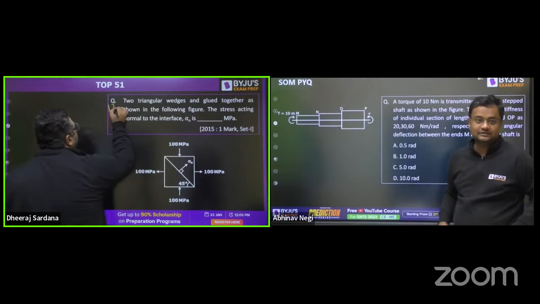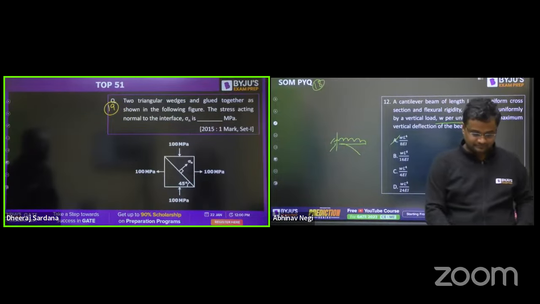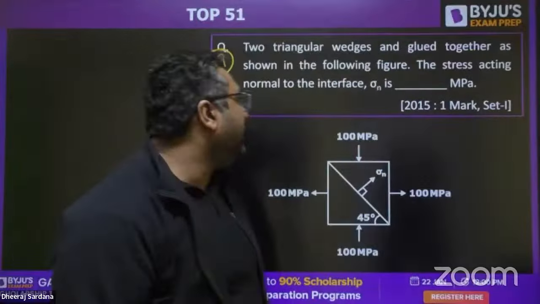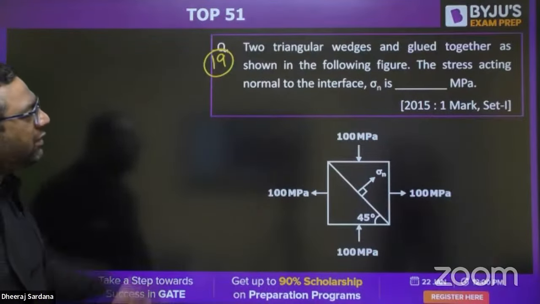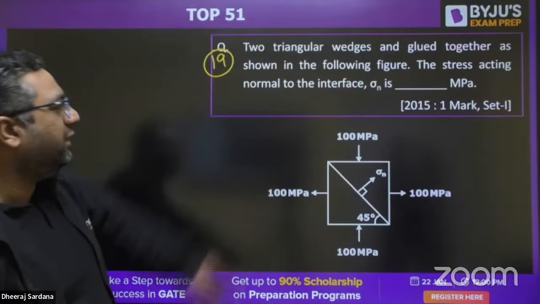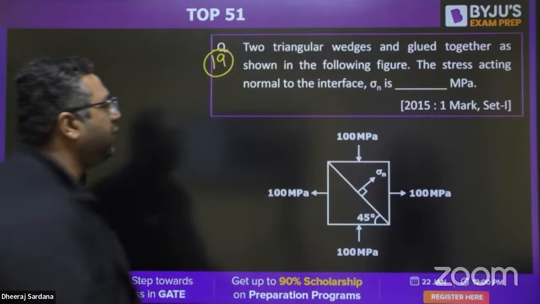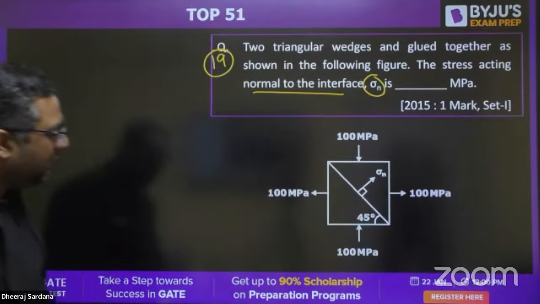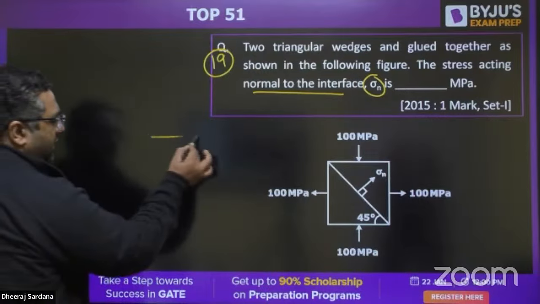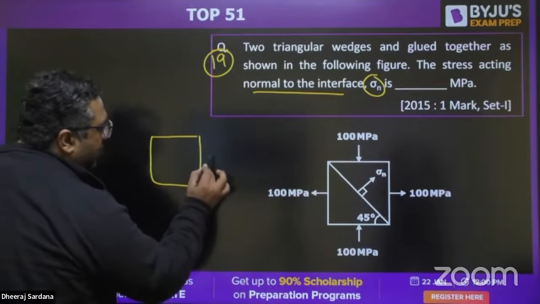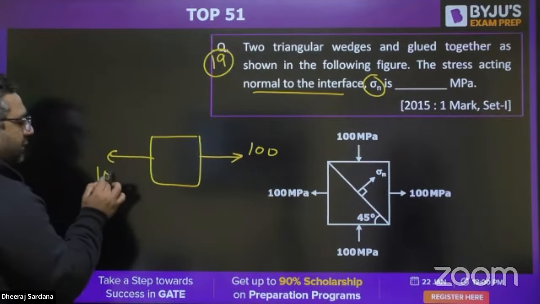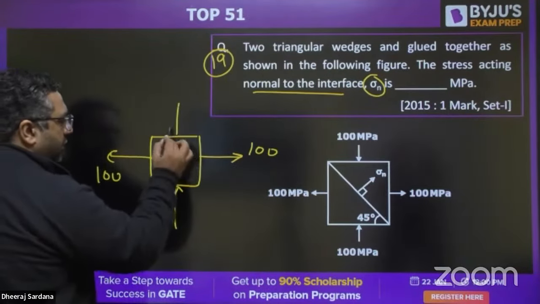So guys, now we are moving with the 19th question. And what it says: two triangular wedges are glued together as shown in the figure. The stress acting normal to the interface, sigma n, they are asking. You can see the state of stress given: this is tensile and the second one is compressive.